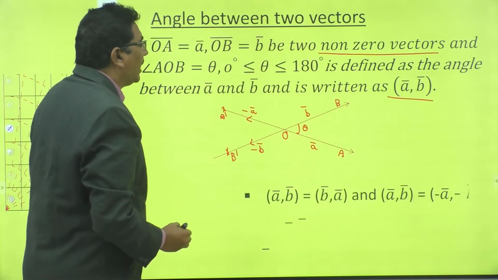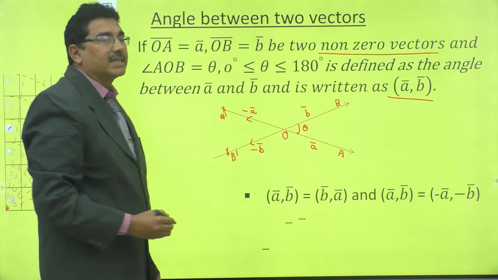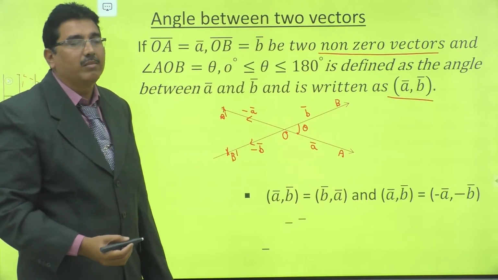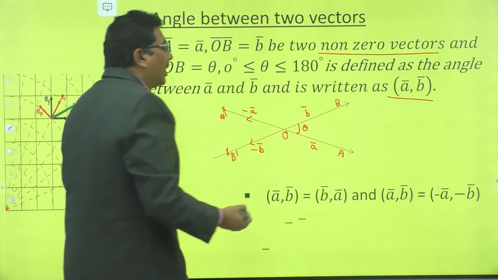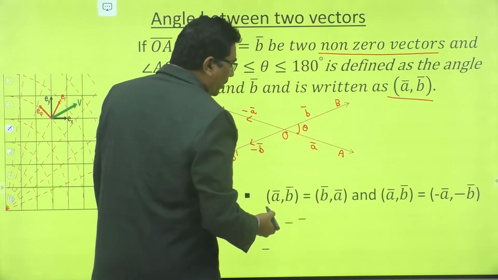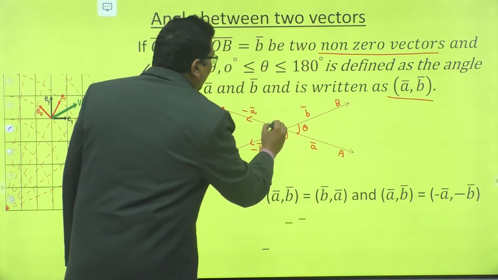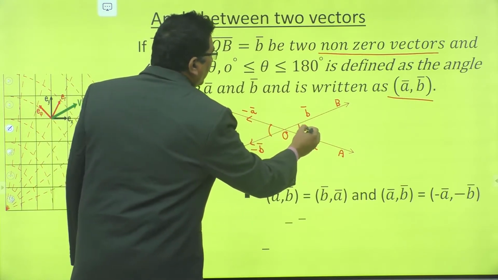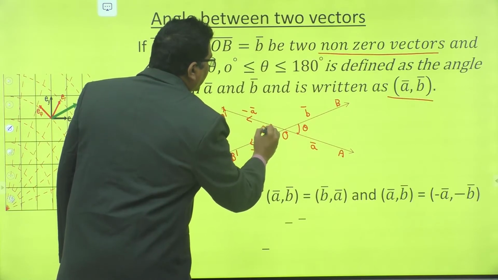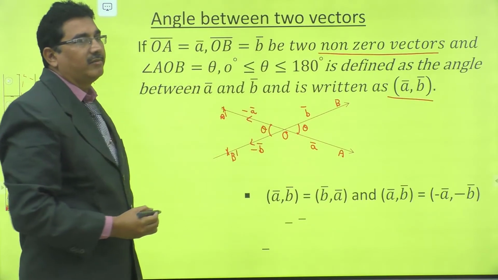Angle between A bar, B bar is the same as angle between B bar, A bar. Angle between A bar, B bar is equal to angle between minus A bar, minus B bar. Suppose this is theta, this is also equal to theta.